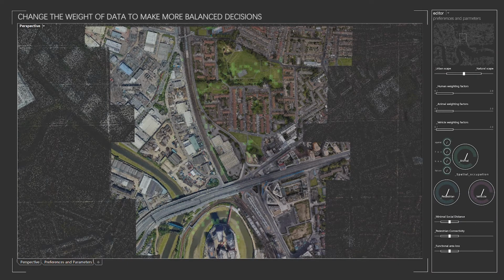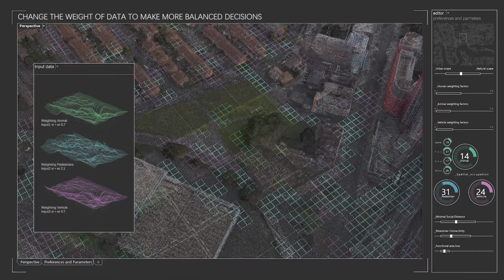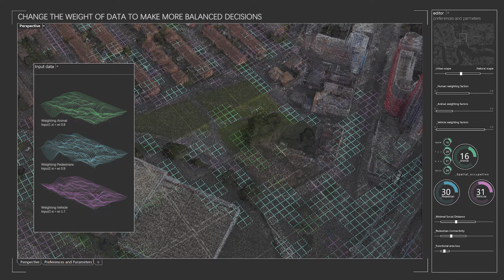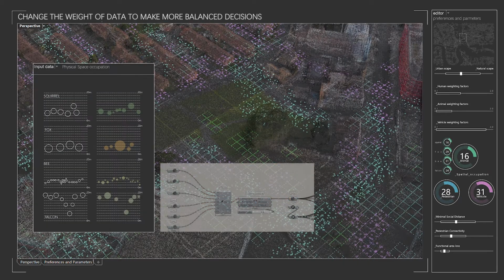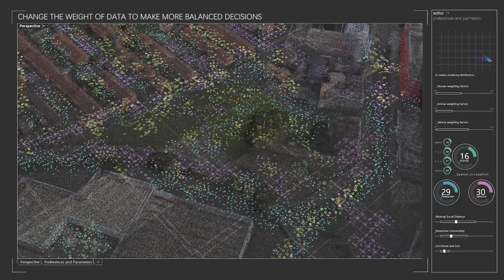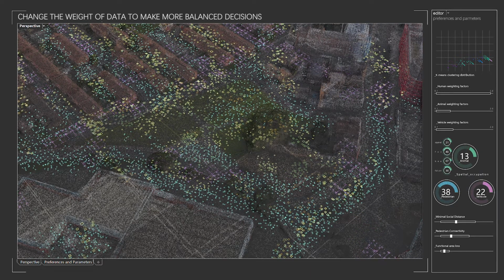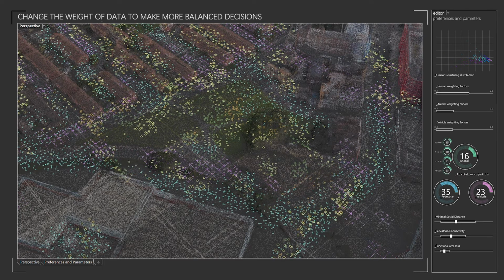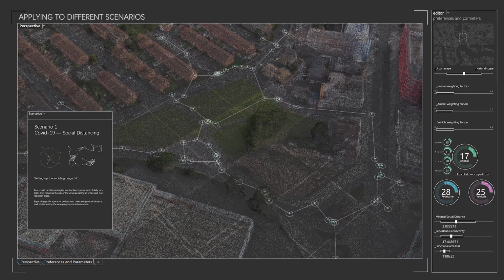Each data can be read as different values on each grid of the network. We can weight these values by multiplying weighting factors. By using machine learning, clustering can help us to redefine the space in multiple categories. Each group of input data has its own adaptability, representing its own intelligence. The weight in the interface represents equity, whether you listen to the other type of intelligence and design with compassion. Such a method might provide us a fair suggestion for all the agents among the many possibilities under a certain scenario.